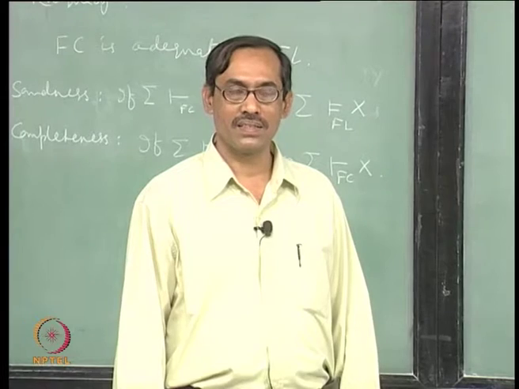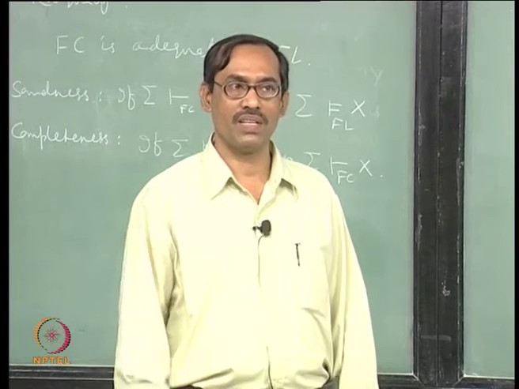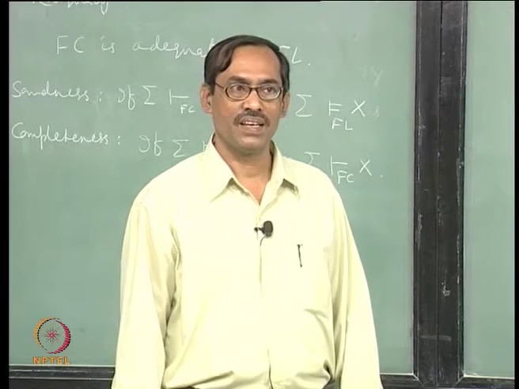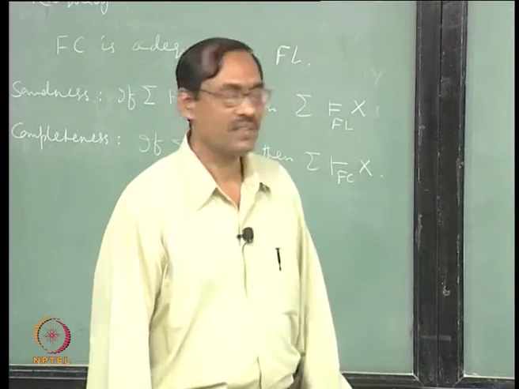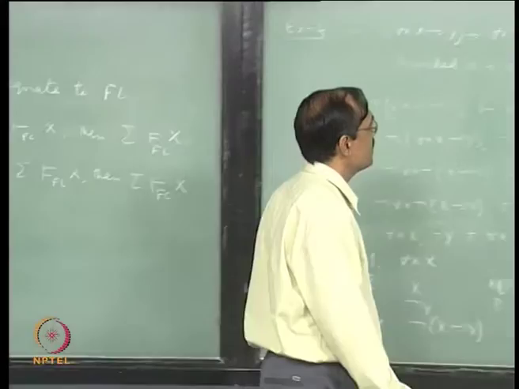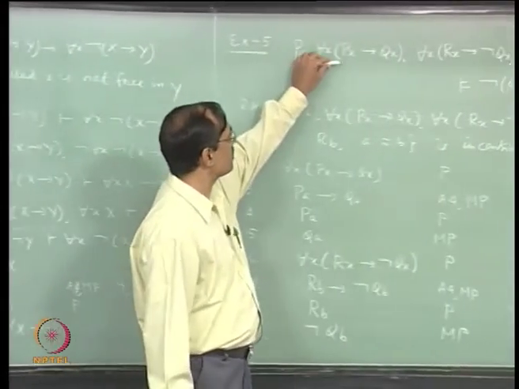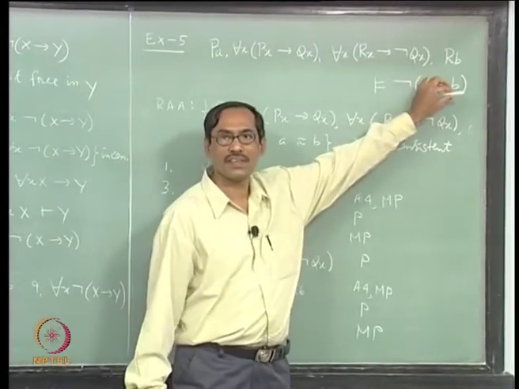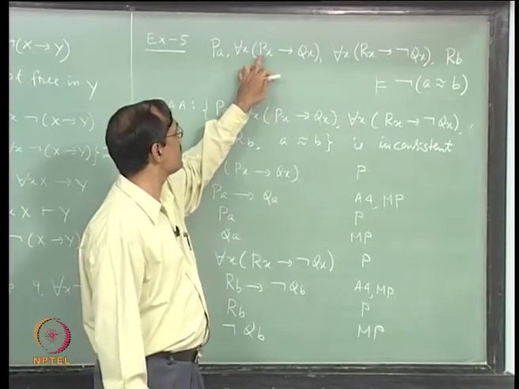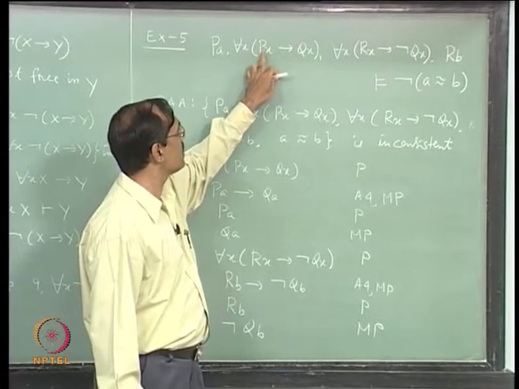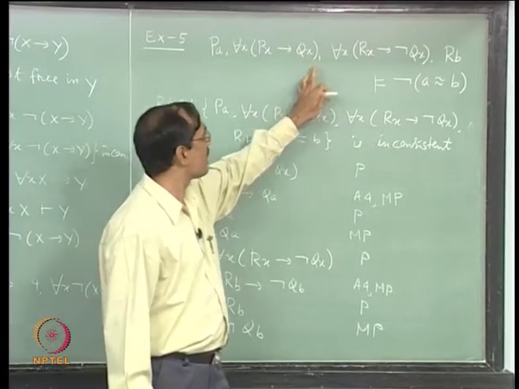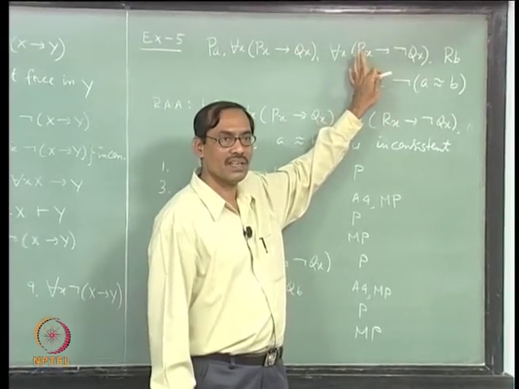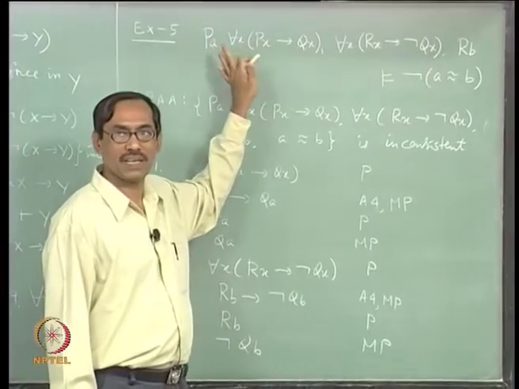In contrast, if you have a language where only the monadic predicates are there, then it is not undecidable, it is decidable. For example, if you have all your consequences of this type, where you look at the predicates, there is one predicate P which is unary, another predicate Q which is also unary, another predicate R which is also unary, right.